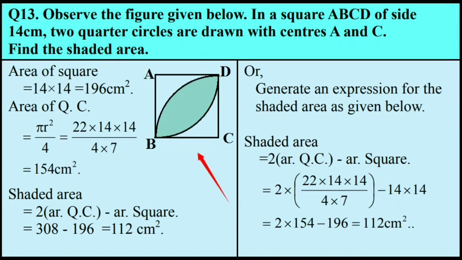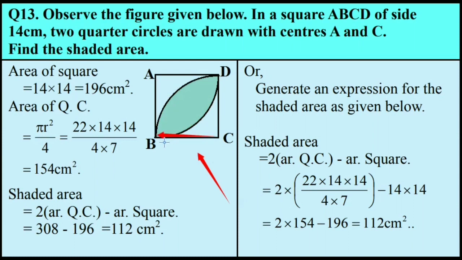Let's observe the diagram. The quarter circle drawn with center A is this one. You can understand. So it is clear that the radius for this quarter circle is either AB or AD.